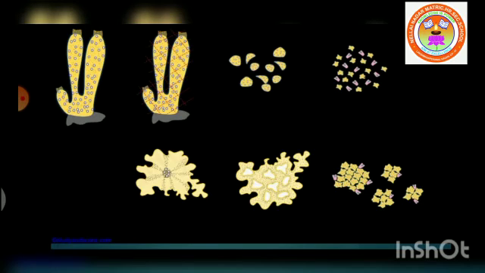Dear students, through this video, we have learnt various methods of asexual reproduction such as sporulation, budding, and gemmule formation. I will meet you again in the next class with the information about other methods of asexual reproduction.